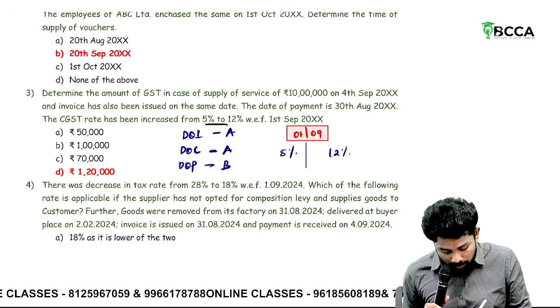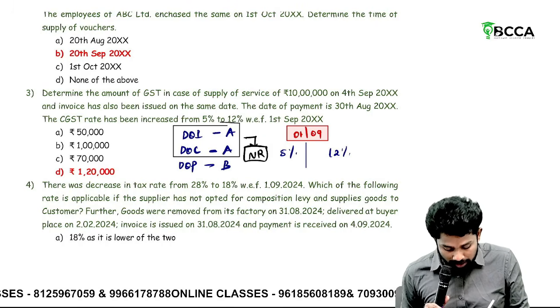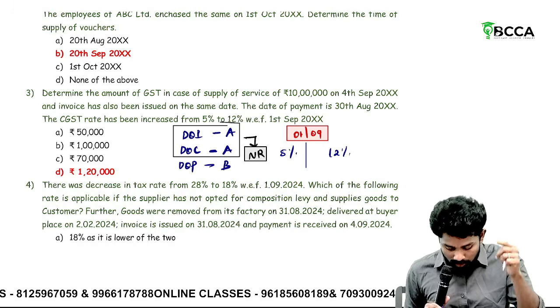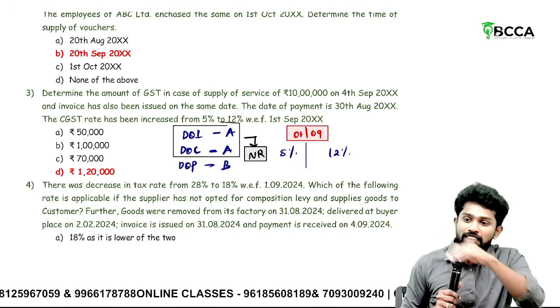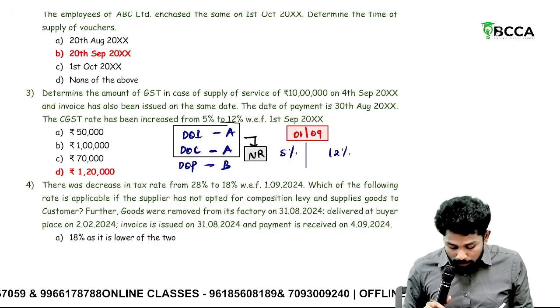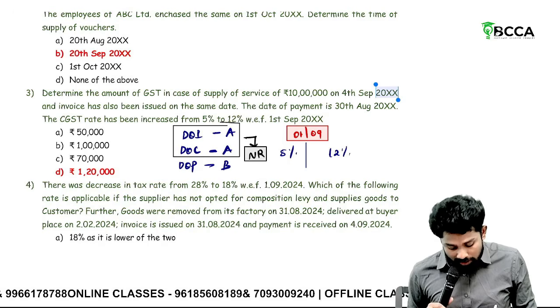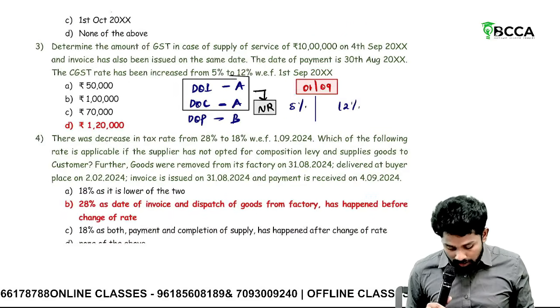So which rate is applicable? New rate applicable. Since the new rate is applicable, which 2 decided the new rate? Invoice and completion. Completion can never become the time of supply; it is either invoice or payment. So here, since completion can never become the time of supply, the invoice date is the time of supply. So 4th September is the time of supply, and the tax rate is 12%. So 1,20,000 is the tax.